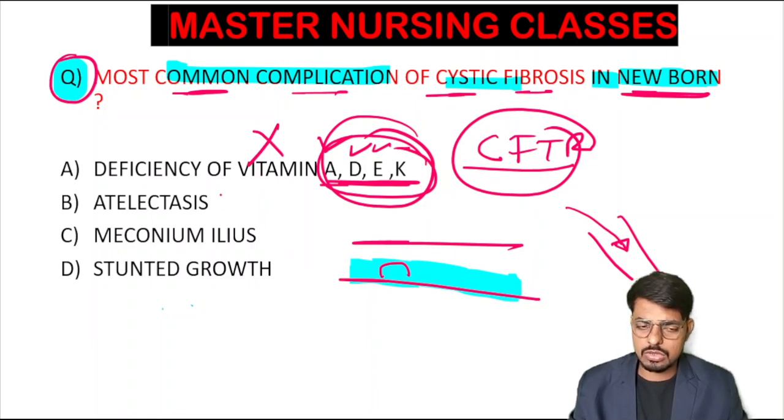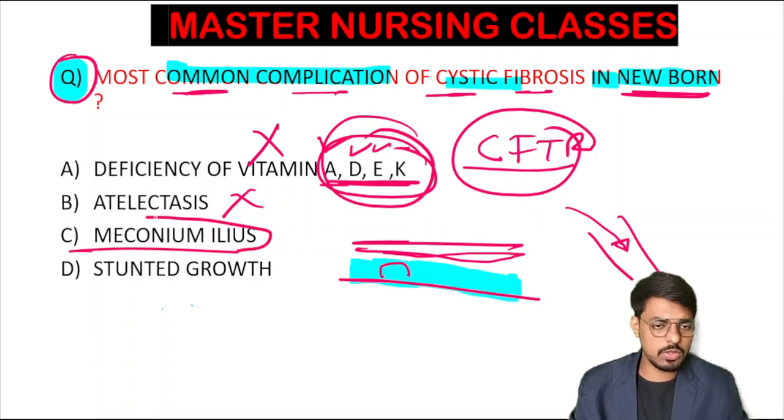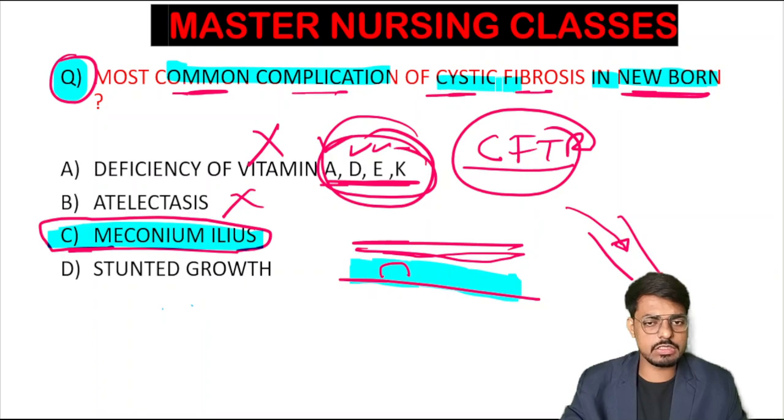Option B is atelectasis. There is collapse of the alveoli because of the accumulation of thick mucus in the alveoli. Yes, this is also a complication, but not the most common complication. And option C is meconium ileus. Yes, very good students who gave option C as the correct answer. Your answer is 100% correct. The most common complication of cystic fibrosis in a newborn is meconium ileus.